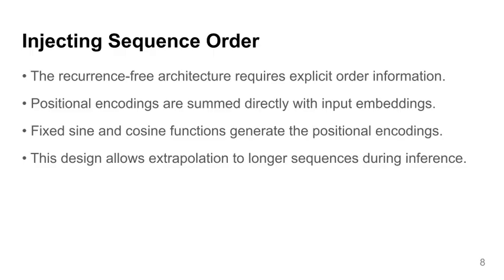The absence of recurrence and convolution in the transformer means the model possesses no intrinsic knowledge of the sequence order. To address this critical limitation, explicit information regarding the relative or absolute position of tokens must be injected into the system. This is achieved by adding positional encodings directly to the input embeddings before they enter the encoder and decoder stacks. The authors implement a fixed method, utilizing sine and cosine functions of different frequencies across the embedding dimensions.